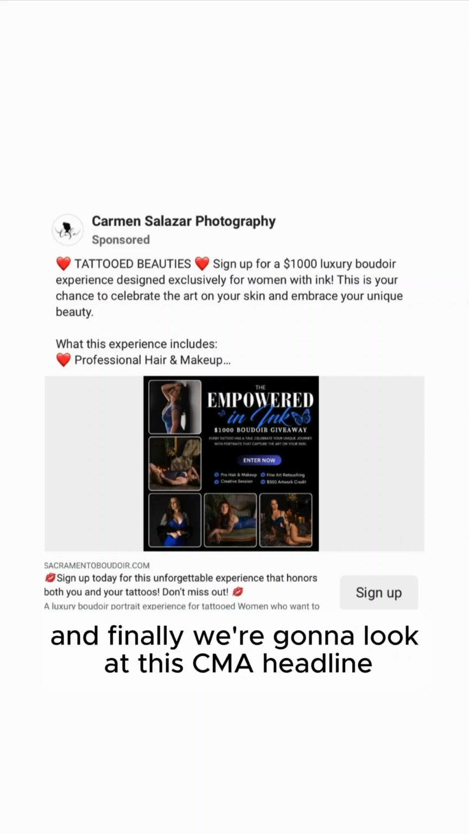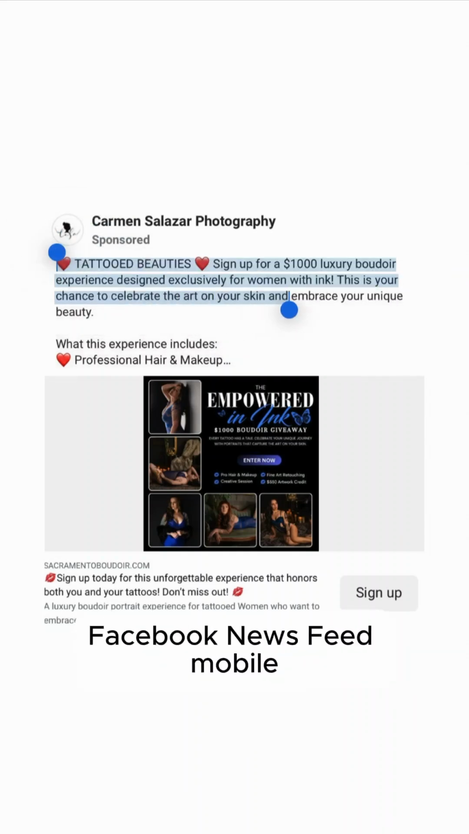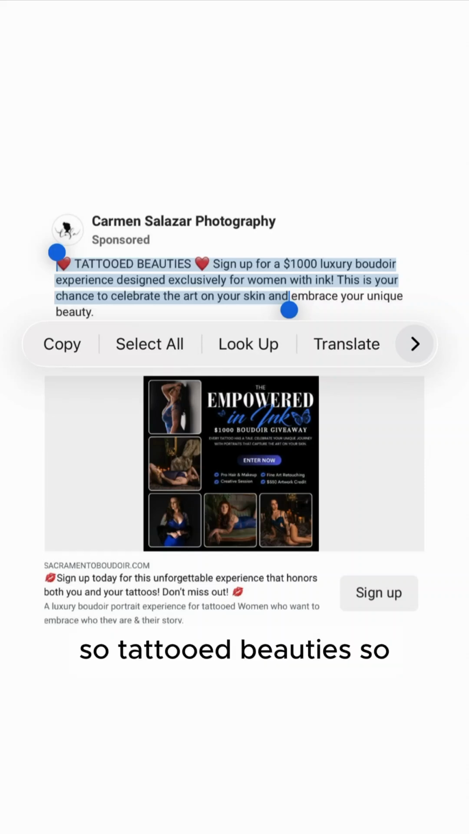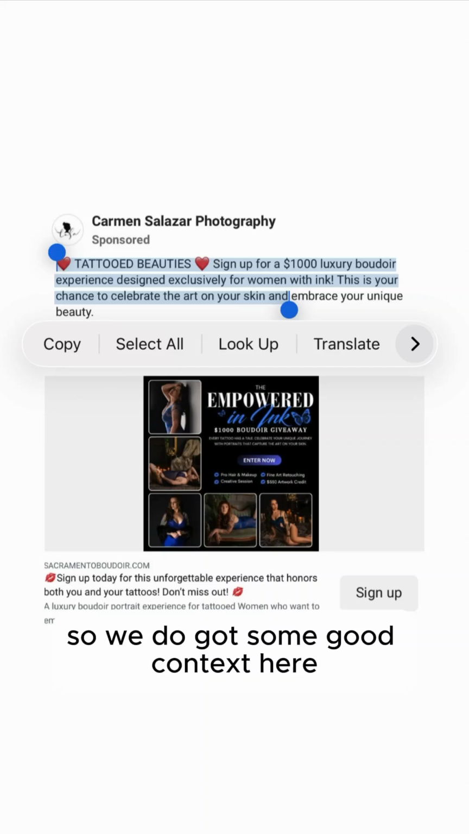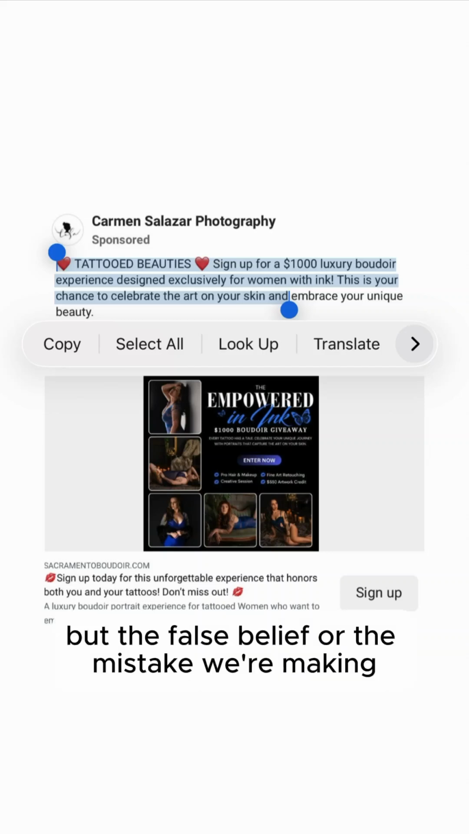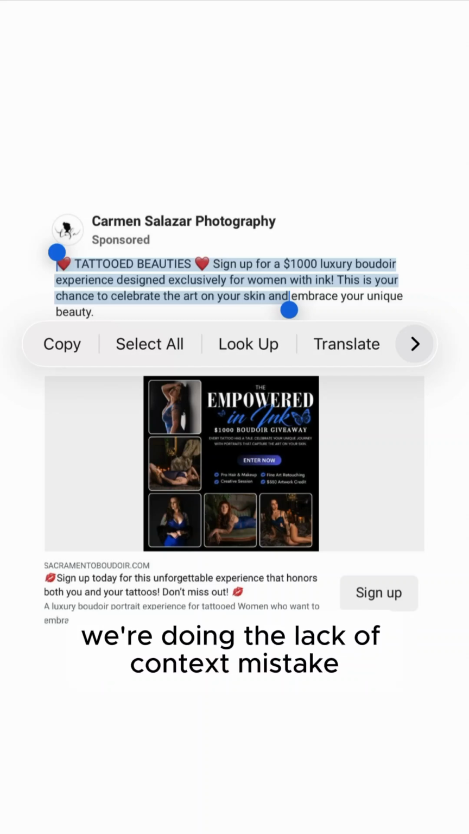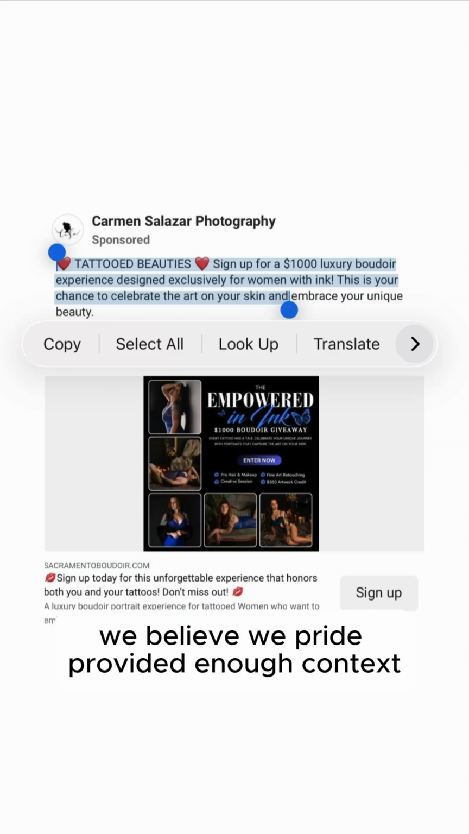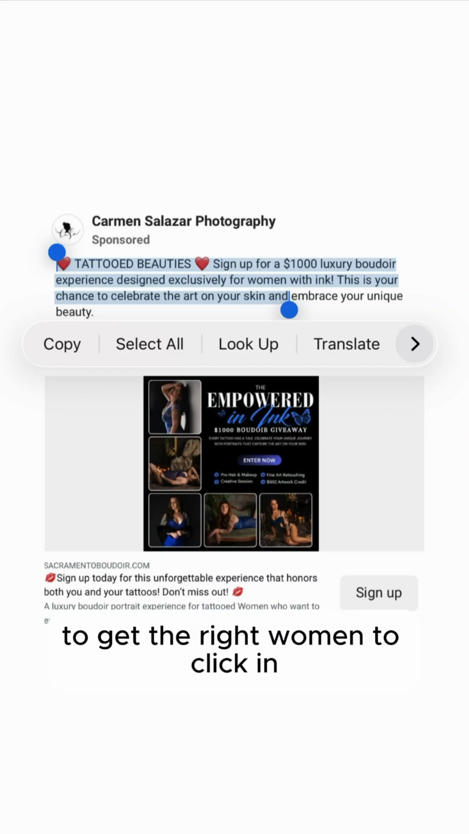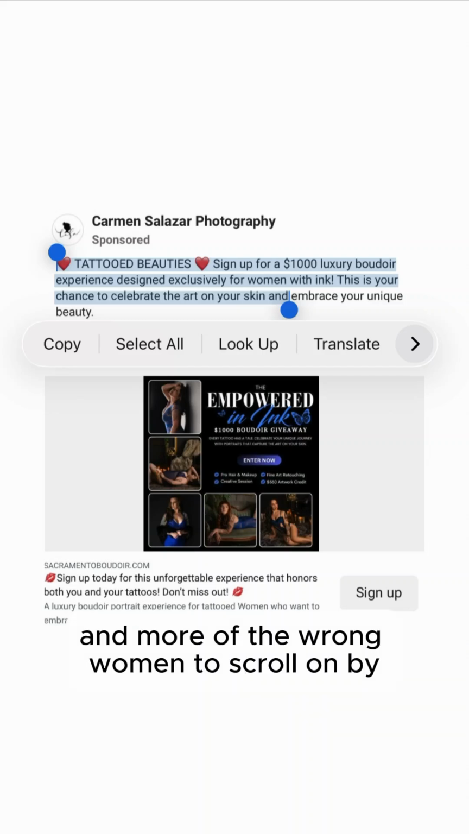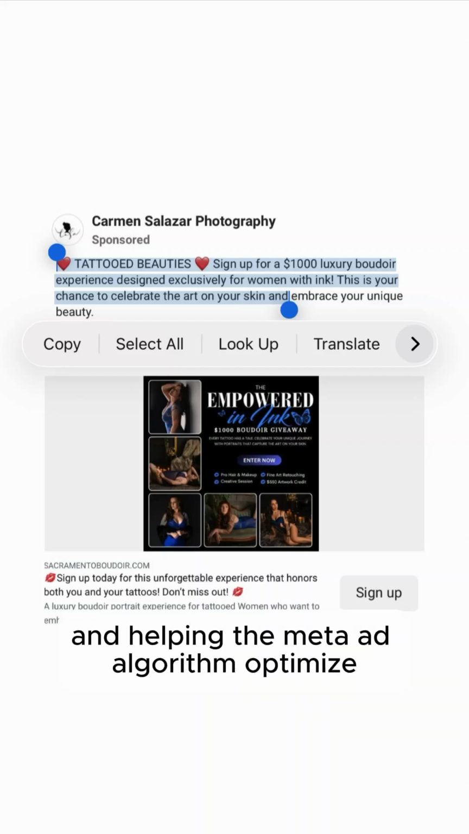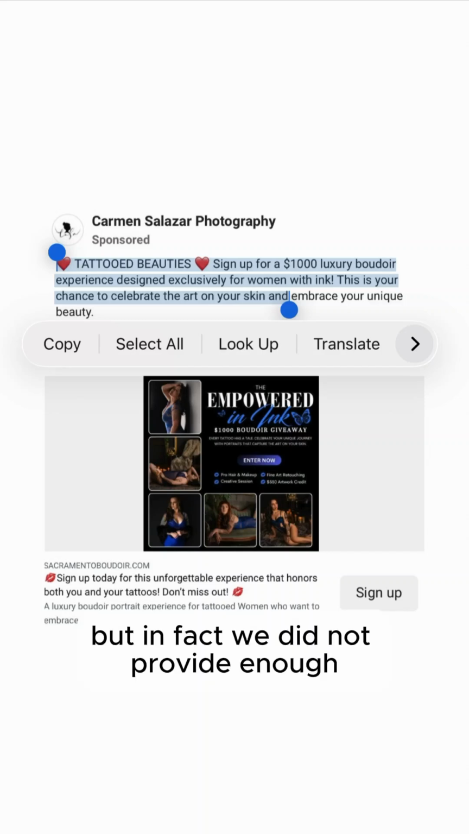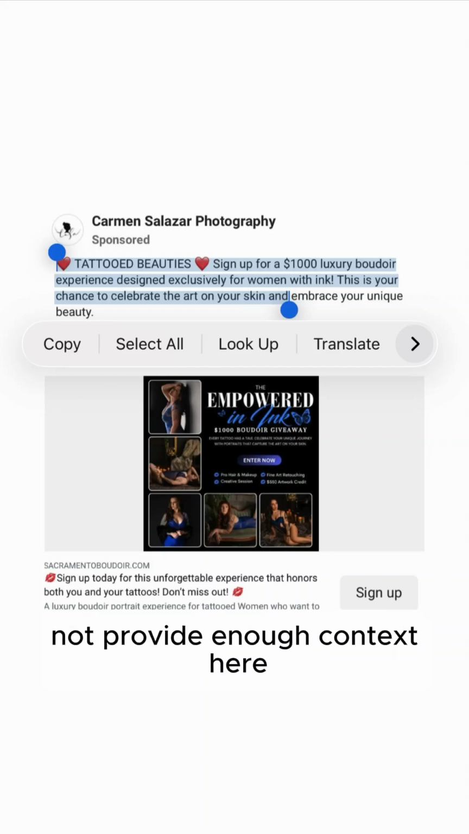And finally, we're going to look at this See More headline, the first 2 3/4 lines, Facebook newsfeed mobile. So, tattooed beauties. So, I think this is your chance. All right. So, we do have some good context here. But the false belief, or the mistake we're making, is the lack of context mistake. The false belief that causes us to make this mistake is we believe we provide enough context to get the right women to click in, and more of them, and more of the wrong women to scroll on by, and helping the Meta ad algorithm optimize. But in fact, we did not provide enough context here.